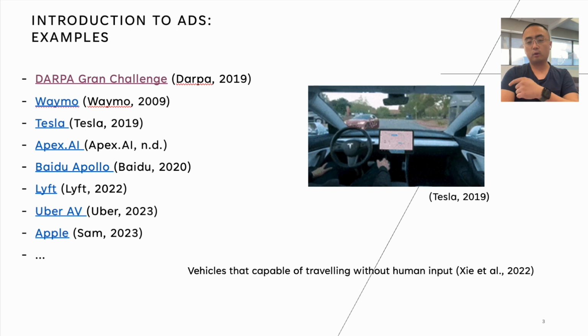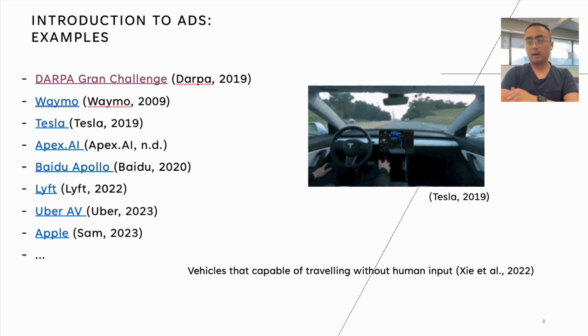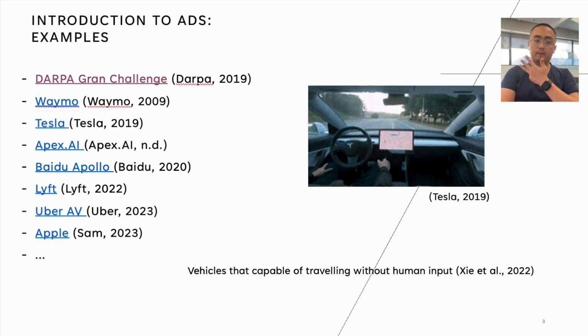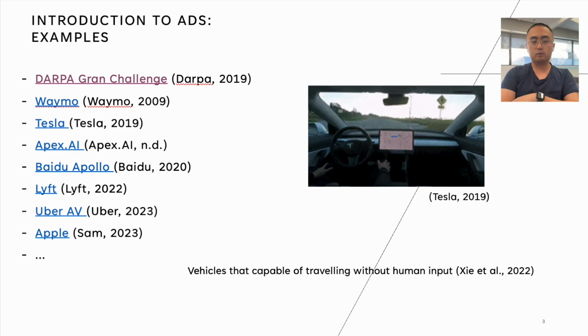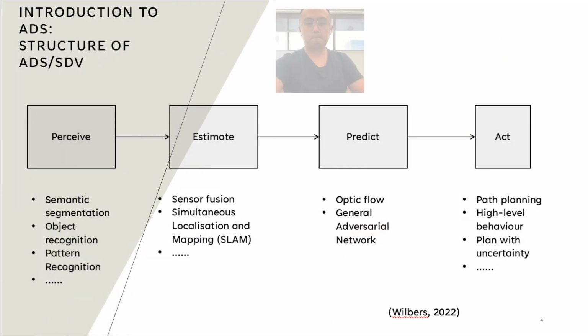Fast forwarding to today, many tech giants like Apple, Google, and Uber, along with Tesla, are heavily investing in autonomous driving systems, as well as some startup companies like Lyft and Apex.ai. Okay, so how does ADAS work?